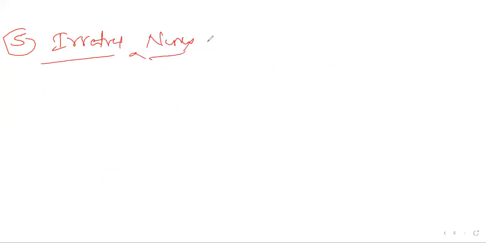Now next one, the fifth one, is irrational numbers. Irrational number means the number which we cannot write in p by q form.